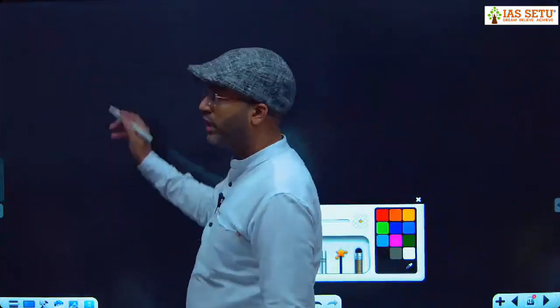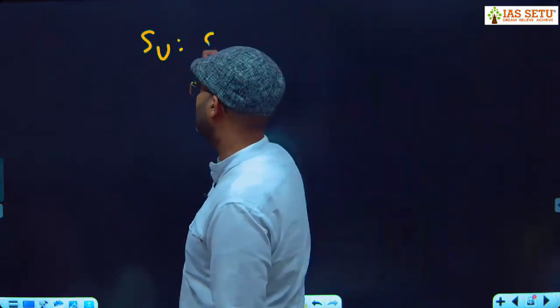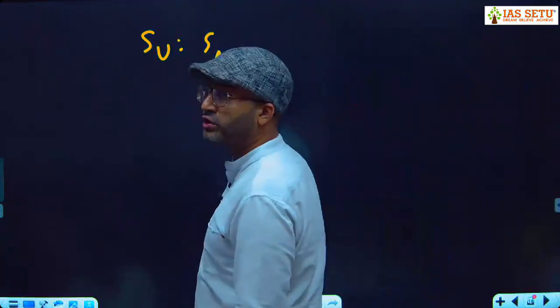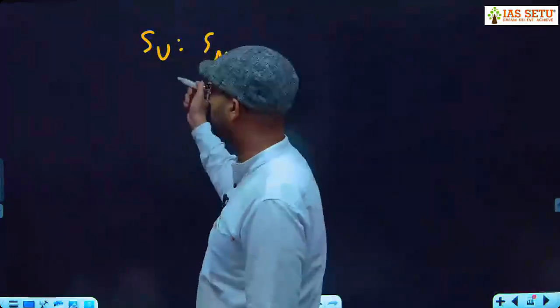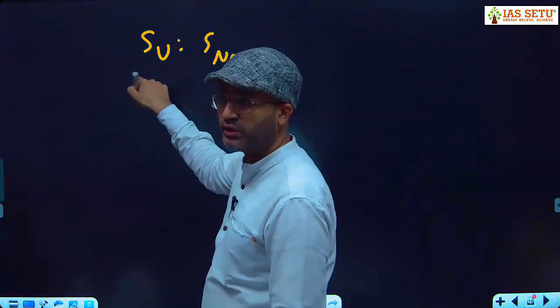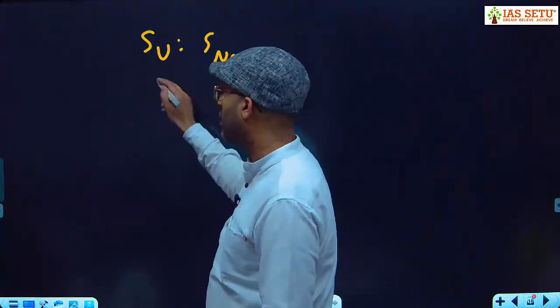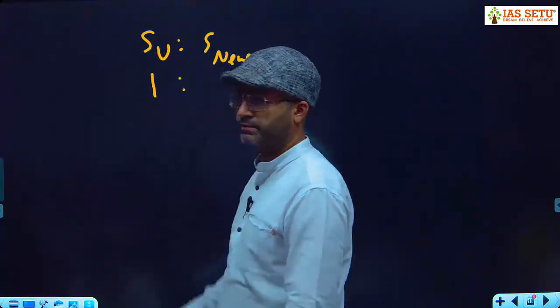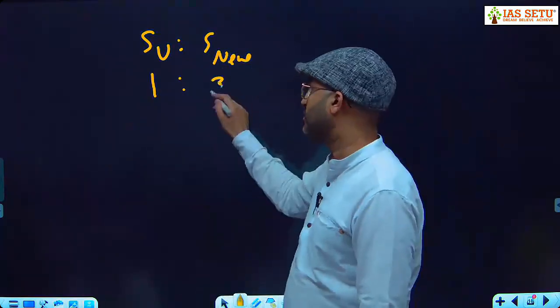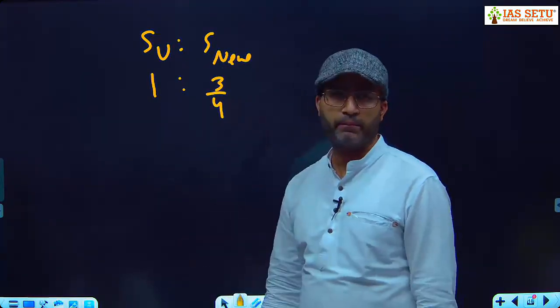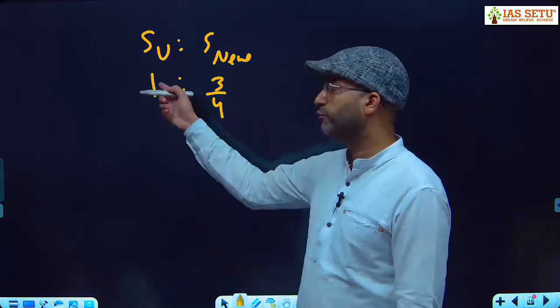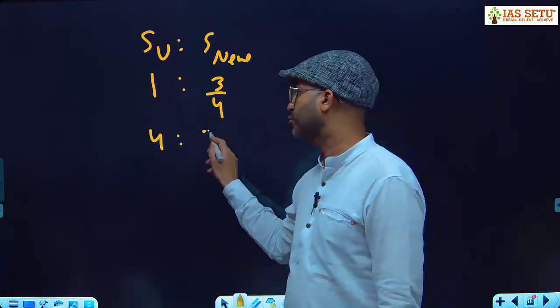So we have two types of speed. One is usual, the other is new. Walking at 3/4 of his usual speed, 3/4 as compared to usual speed. So usual speed is our reference, and today my speed is 3/4. Reference we always take as 1, and today my speed is 3/4. Simply you take 4 to that side, and our ratio becomes 4:3.